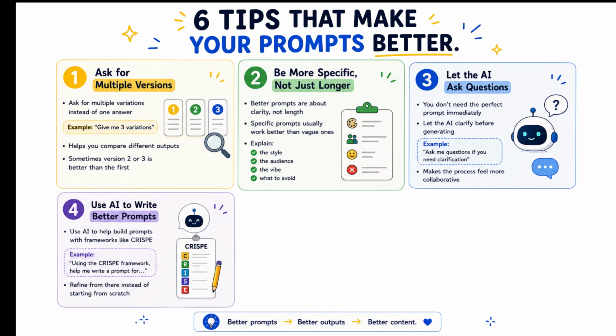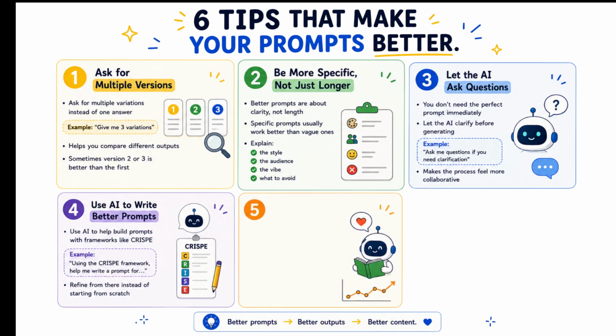And honestly, even for the CRISPE example in this video, I didn't fully write the prompt by myself either. I actually talked with AI and let it ask me questions about things like the style, the mascot vibe, the colors, what I wanted to avoid, and the type of audience I'm targeting. So in a way, this is basically tip 3 and tip 4 working together. The AI helps you build a much better prompt through conversation instead of forcing you to figure everything out alone from the beginning. And honestly, that also leads perfectly into tip 5 and tip 6.